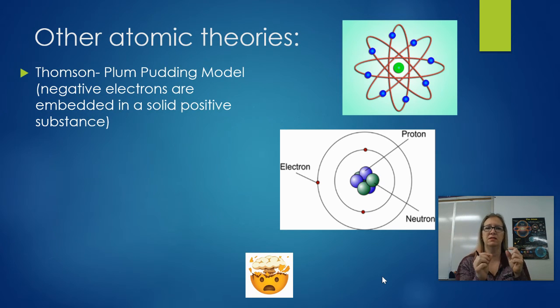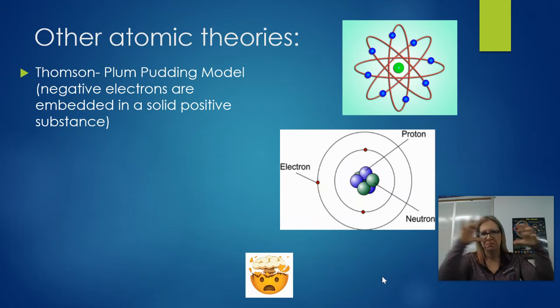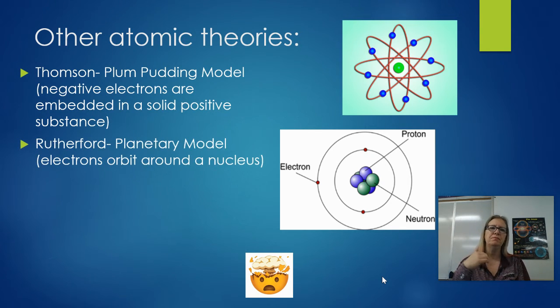So he thought that these negative electrons, these small particles, like the chocolate chips in a muffin, were surrounded by a solid positive matrix of some other substance, okay? So like the fruit in a fruit cake, that'd be the negative electrons, and then the cake itself would be the solid positive substance, okay? Or again, blueberries would be the negative electrons, and the muffin itself would be that solid positive substance. That's been proven wrong. Then we came to Rutherford, and he came up with what's known as the planetary model.